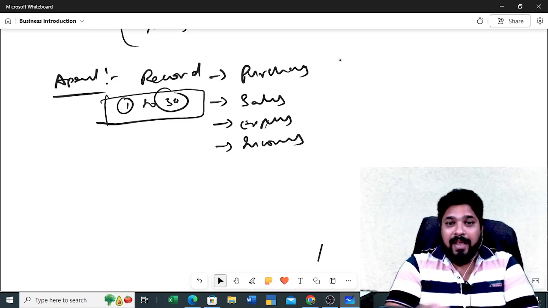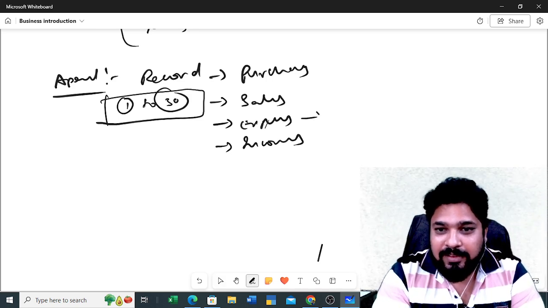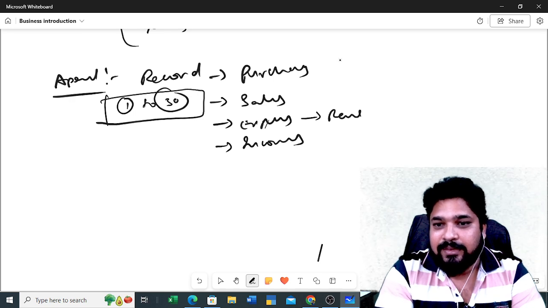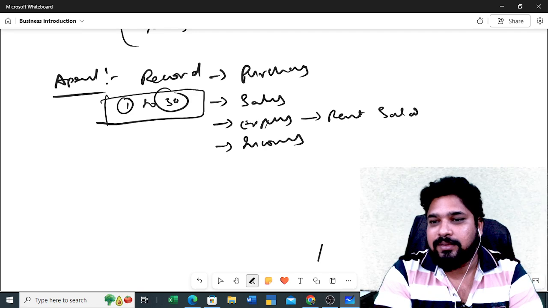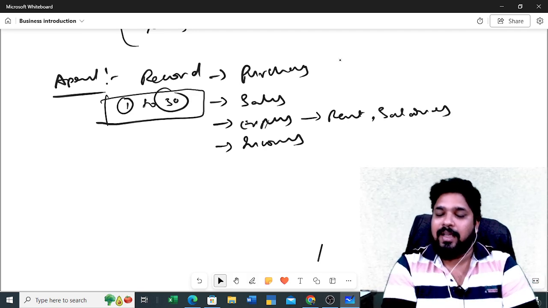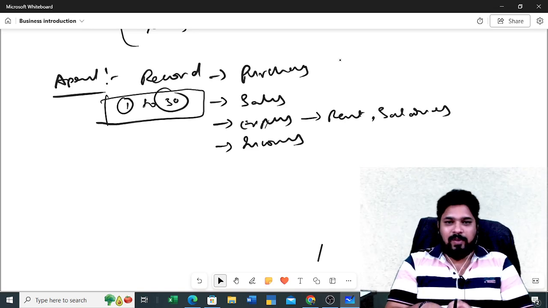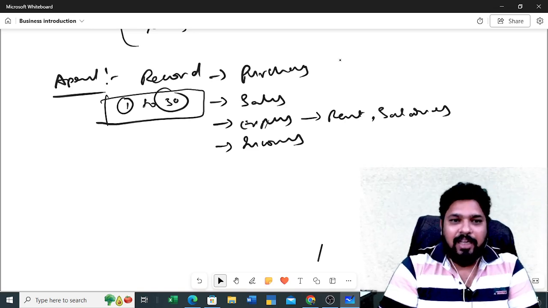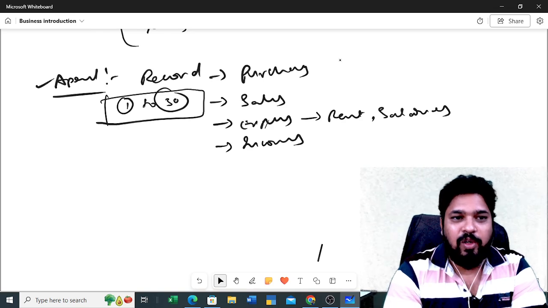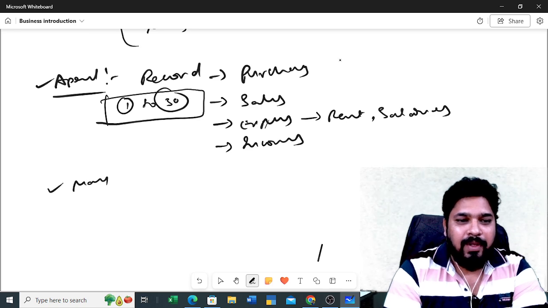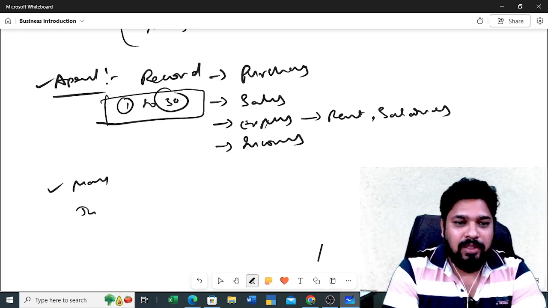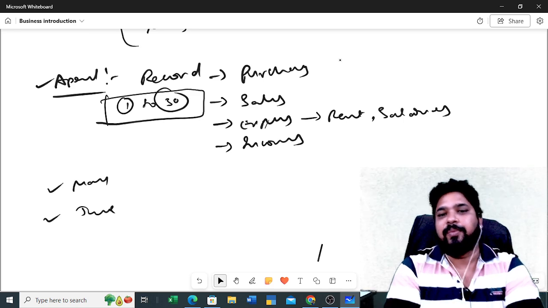Incomes also. Expenses means you will be having some rent, you will be having salaries, okay, rent, salaries. So all these things you will be having, right? So this is a regular process. So April month you will be doing the same, and May month also you will be doing the same. Next May, June also you will be doing the same thing.